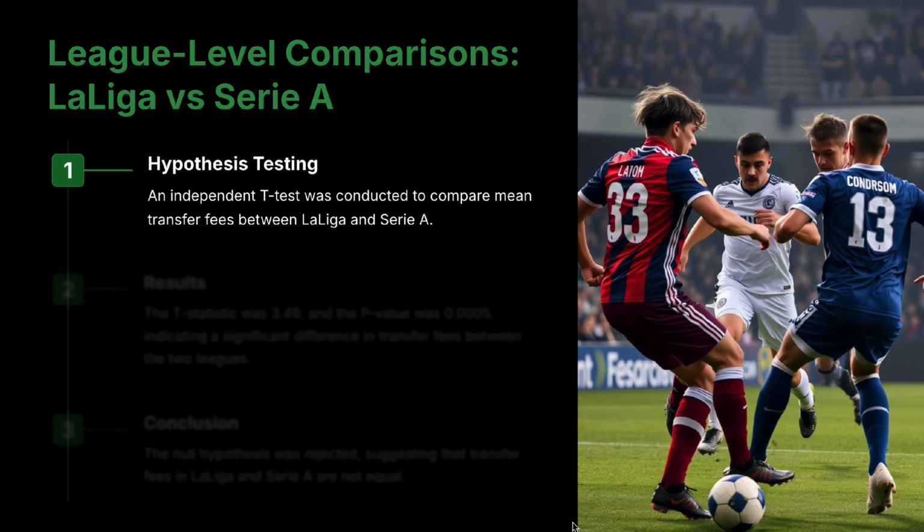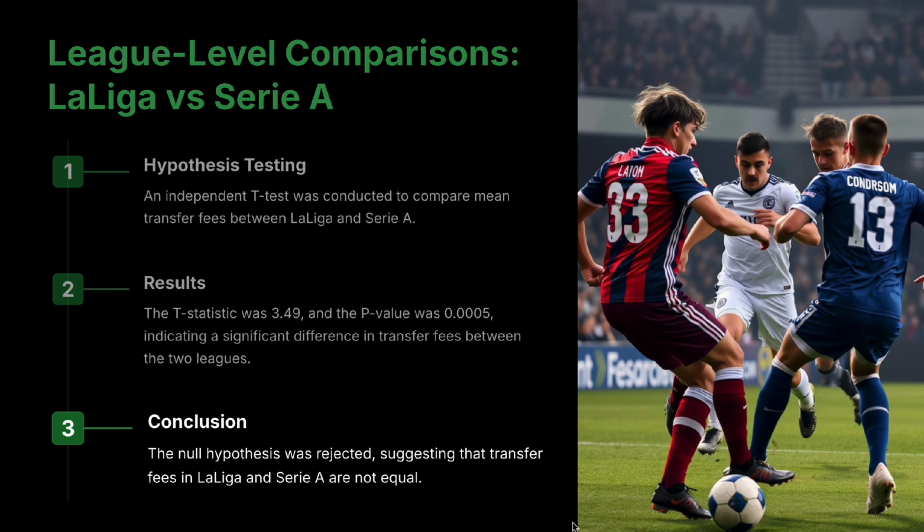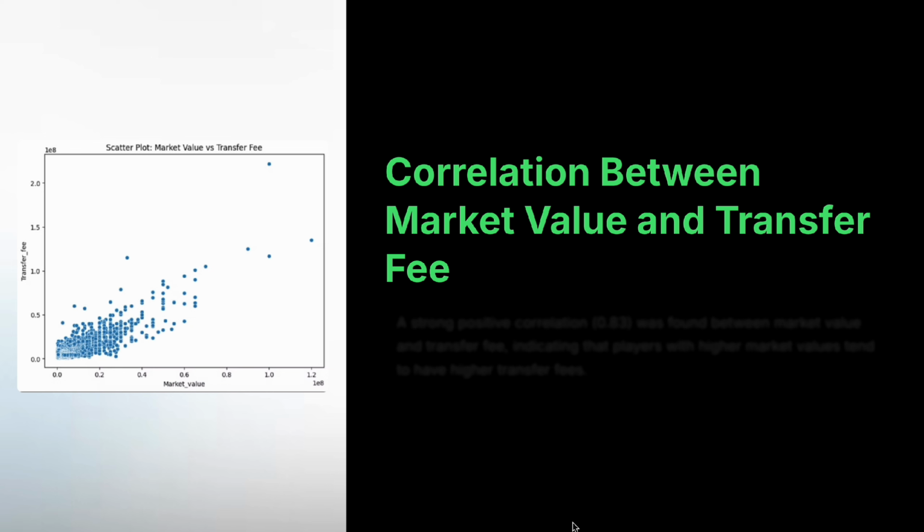League-level comparisons, La Liga versus Serie A. To compare fees between La Liga and Serie A, we used hypothesis testing. 1. T-test. An independent t-test was conducted to compare the mean transfer fees. The t-statistic was 349, and the p-value was 0.00052. Conclusion: since the p-value is less than 0.05, we rejected the null hypothesis, confirming a significant difference in fees between the leagues. This result shows how leagues like La Liga tend to have higher fees, influenced by high-profile players and clubs.